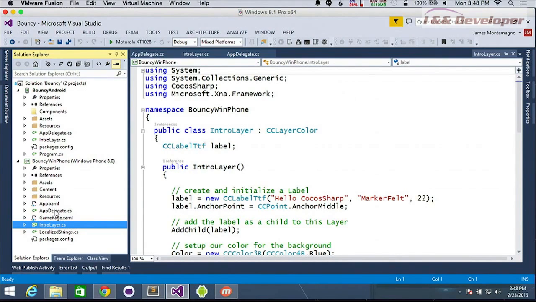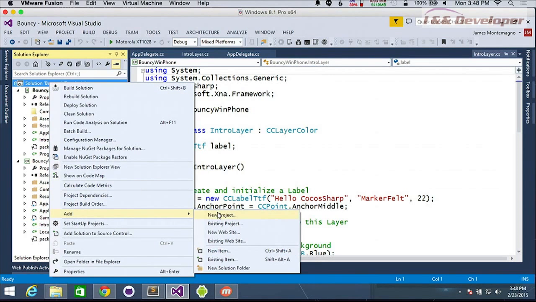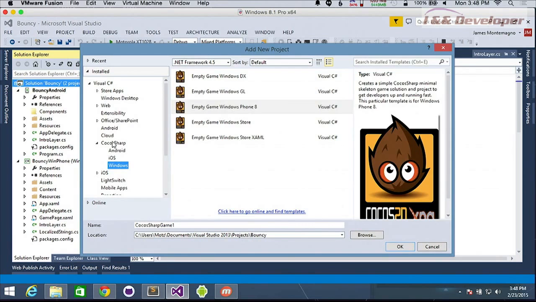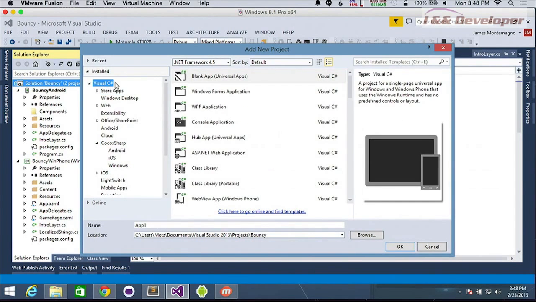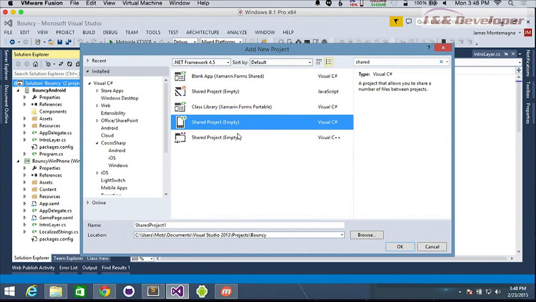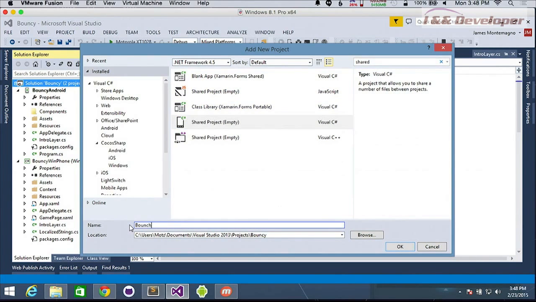Now you could put those in a portable class library, couldn't you? You could, absolutely. You could come in and add a new portable class library, add CocosSharp, and you're good to go. You could also just say add new project, and add a shared project. You can do either one. So let's add a bouncy.shared in there.